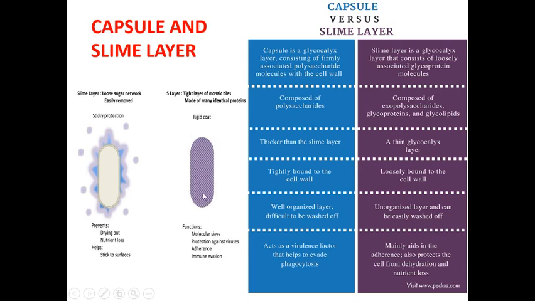Okay, and this is the actual difference between the slime layer and the bacterial capsule. The capsule is very rigid as compared to the slime layer. The slime layer is a very loose network of sugar molecules around the bacterial cell wall. The capsule is a very tight and compact structure.